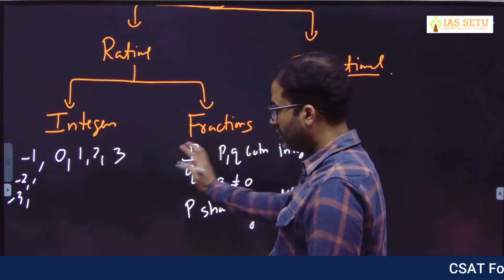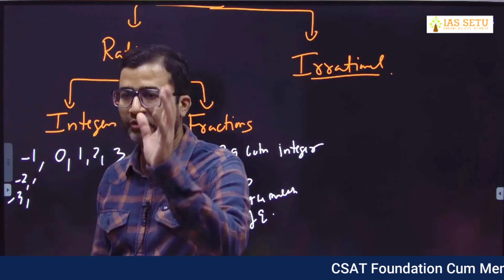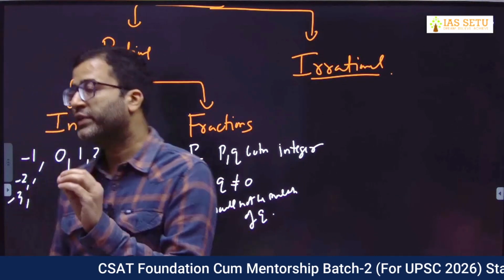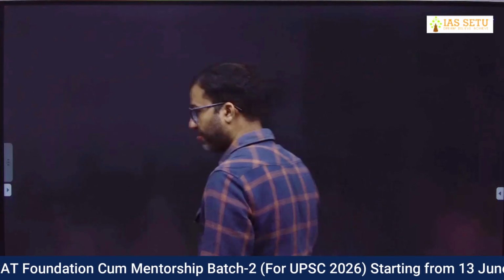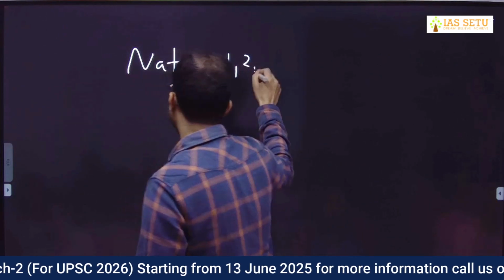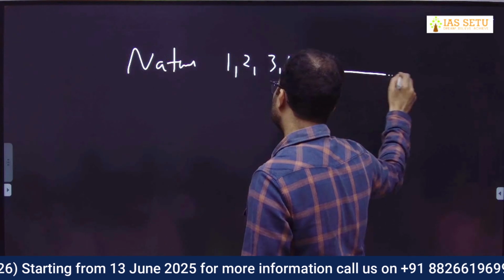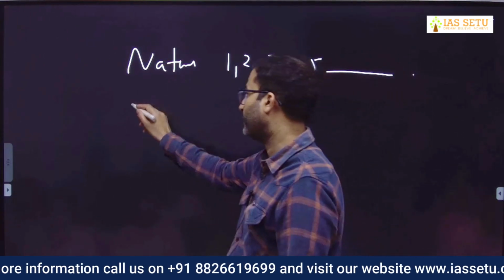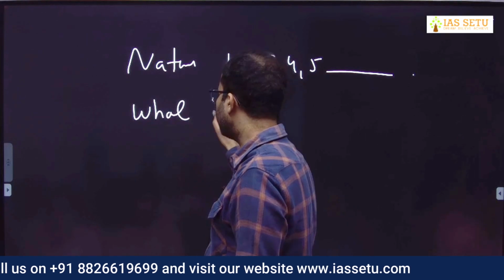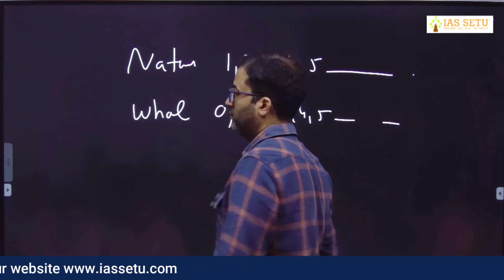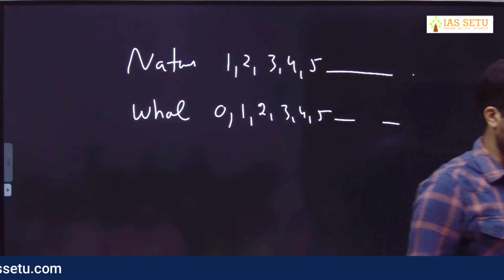ओके, नाउ I tell you reverse and we will have better understanding. उल्टा चलेंगे. We start with natural. All of you know natural number. 1, 2, 3, 4, 5. This is a set of natural. Next, whole number. If we add 0 here, it become whole number. 0, 1, 2, 3, 4, 5, 6, it become whole number.